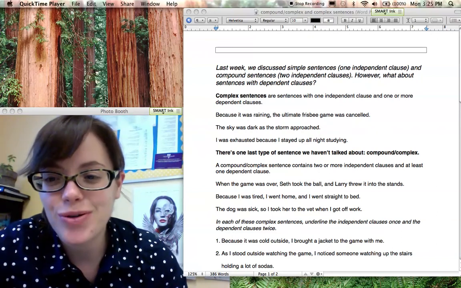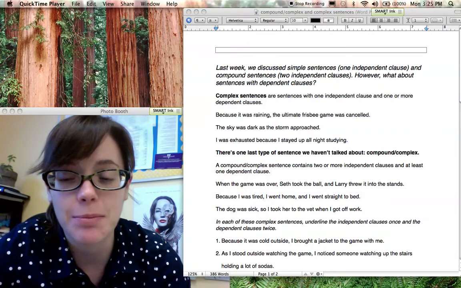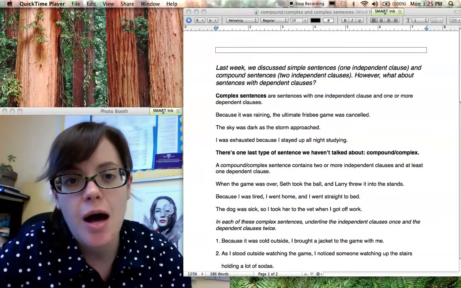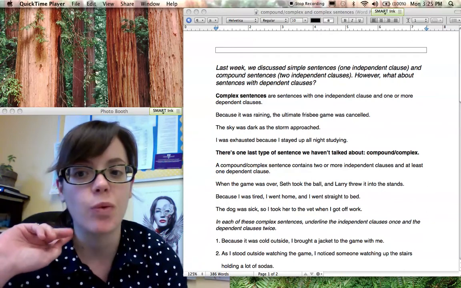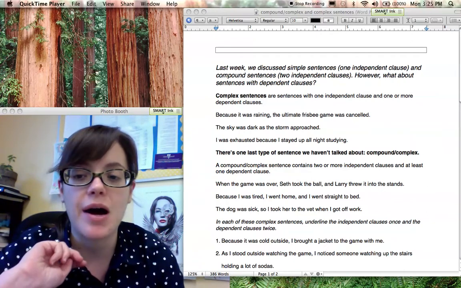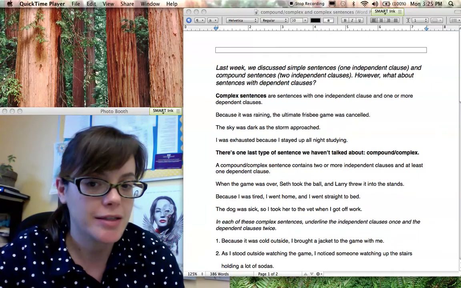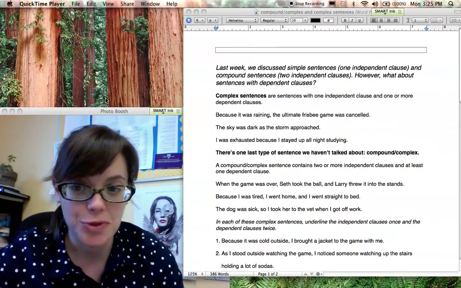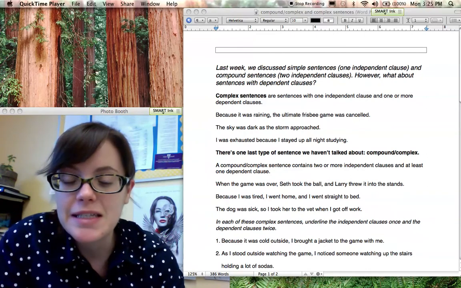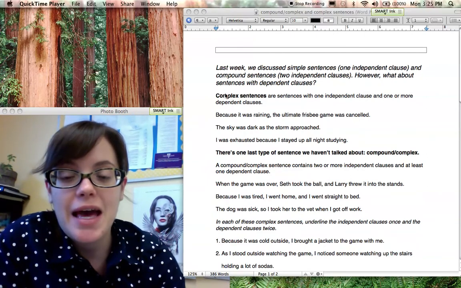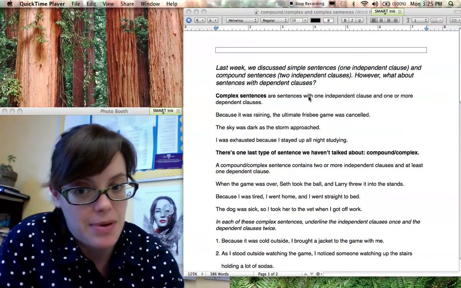Hey guys, so today we're going to be talking about some more of our sentence types. Last week we talked about two types of sentences: our simple sentences, which just have one independent clause, and our compound sentences, which are two independent clauses. But that doesn't mention any sentences with dependent clauses. So that's what we're going to talk about today. Our first type of sentence is a complex sentence, and these are sentences with one independent clause and one or more dependent clauses.